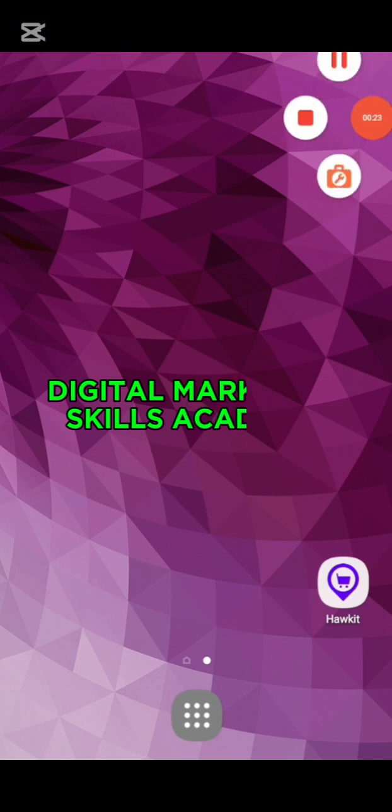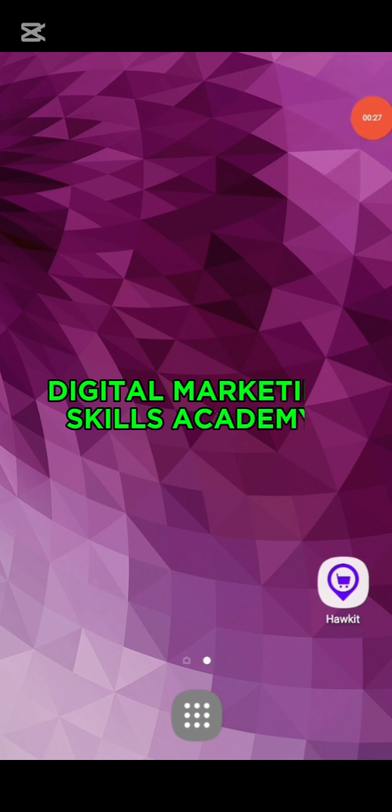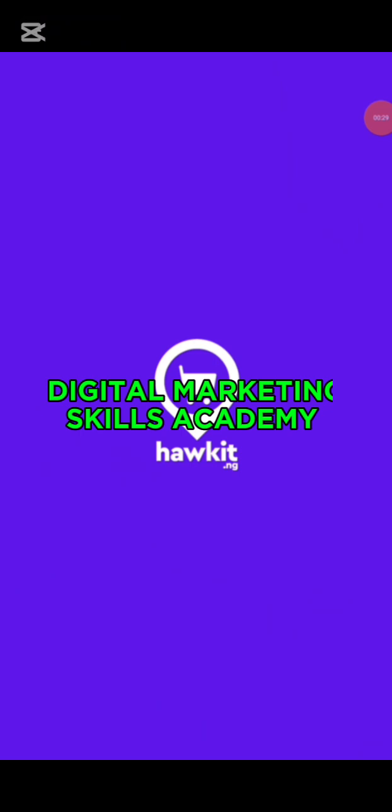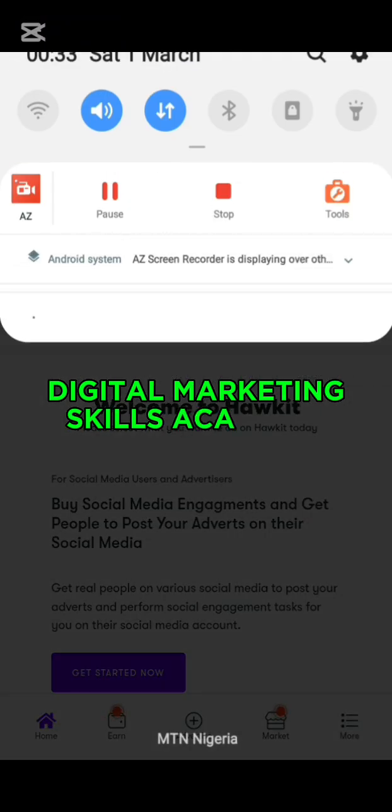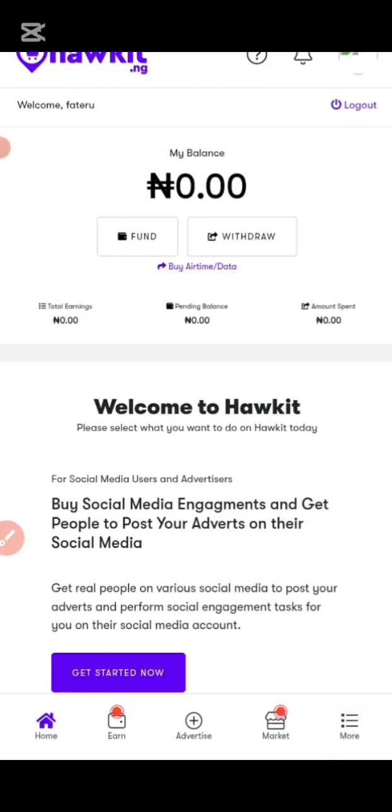This is the app here. This is the app, Hawkit. This is how the app looks like. So when you just open this app, this is how it will be. Let me log out so that you can see how to do it.